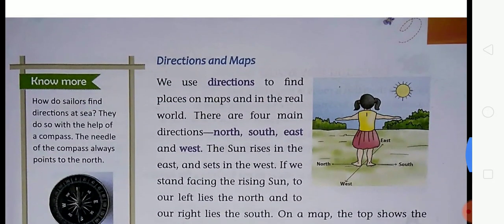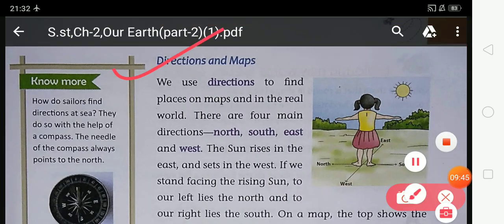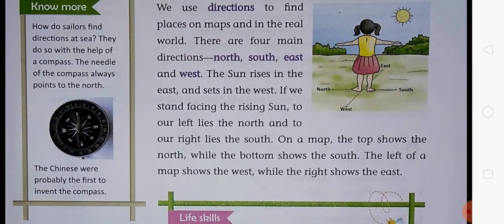direction and maps. We use direction to find places on a map and in the real world. There are four main directions: north, south, east and west. Students, we use direction to find places on a map and in the real world, and the four main directions are east, west, north, south. The sun rises in the east and sets in the west. I think everyone knows that.